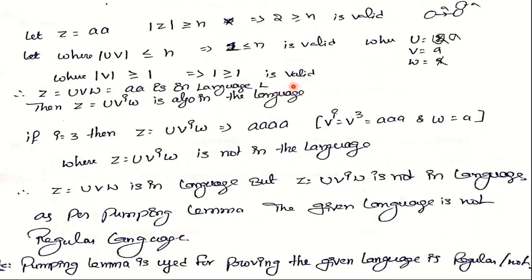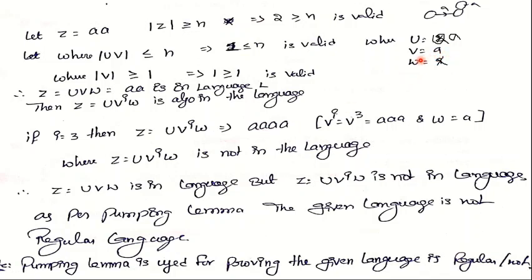Then as per pumping lemma, z equals u v power i w is also owned by the language. Now assume i equals 2 or i equals 3. Then z equals u v power i w: in the place of u we assume a, in the place of v we assume a.